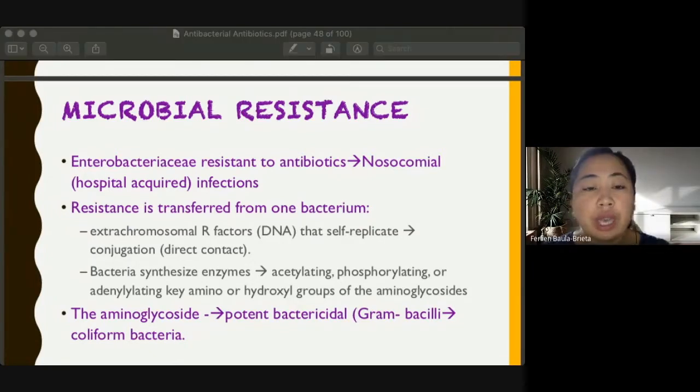So we really have to ensure that our aminoglycoside will be upgraded in its different rings, will be upgraded to have resistance against bacterial inactivating enzyme, so that it can do its action as bactericidal for gram-negative bacilli, most especially.